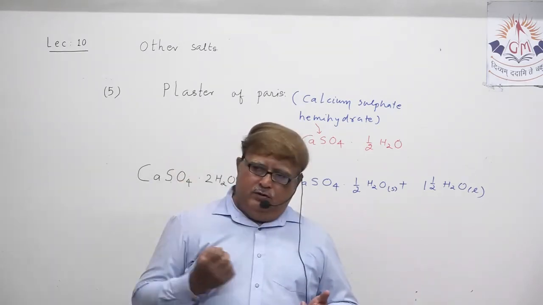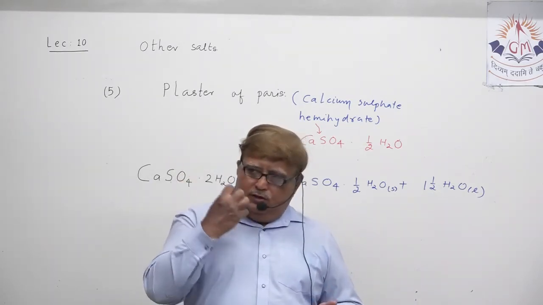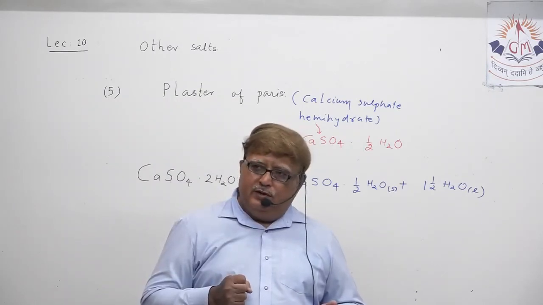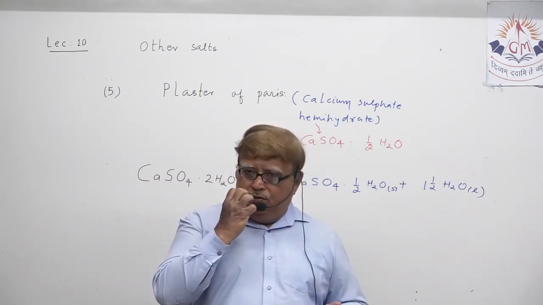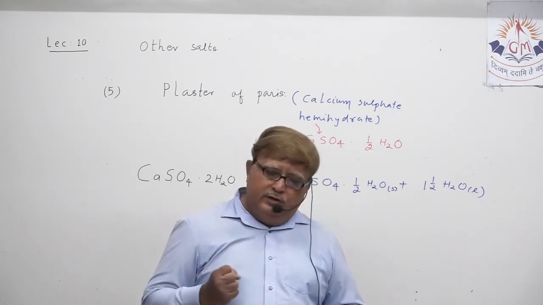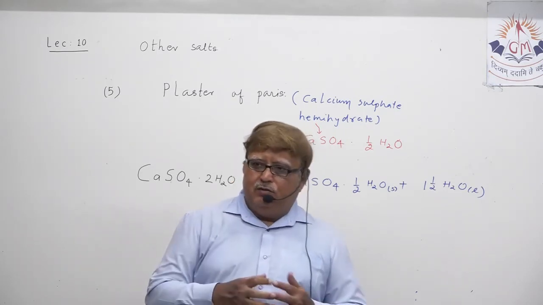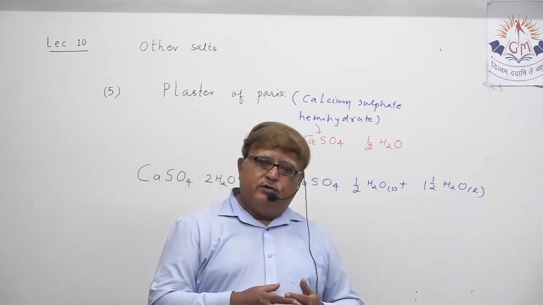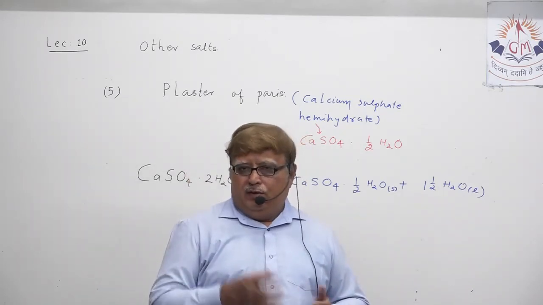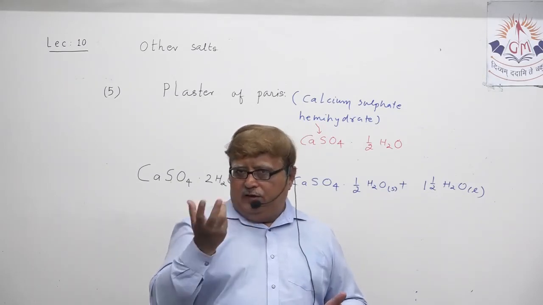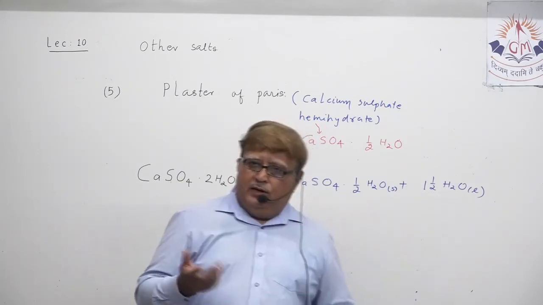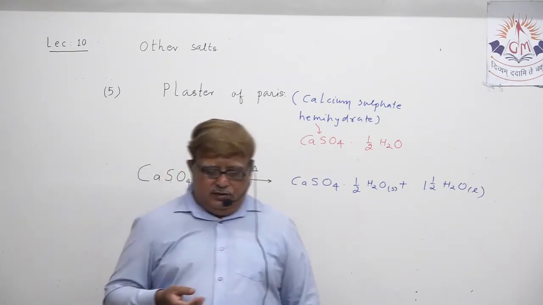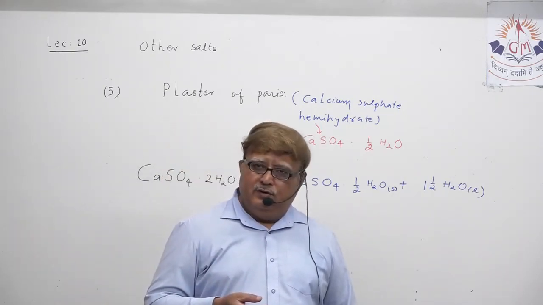When somebody wants to prepare a socket of teeth, the dentist initially takes the impression of your teeth. That is called denture casting. So there also plaster of Paris is utilized to get the impression of your teeth, and accordingly your new artificial teeth are manufactured.